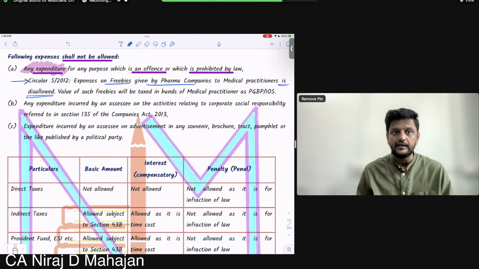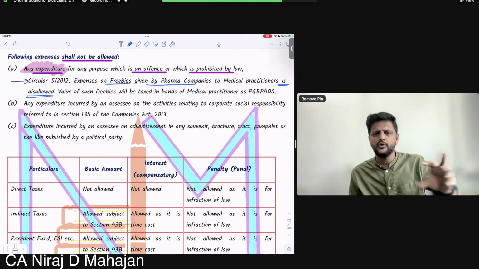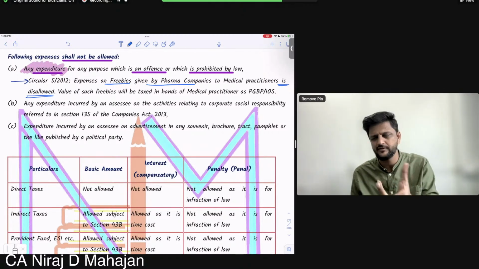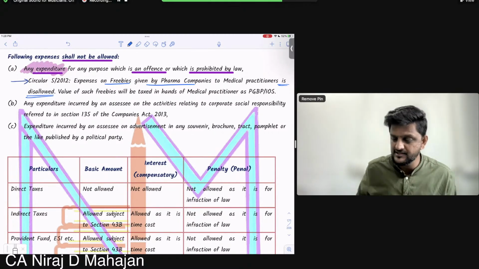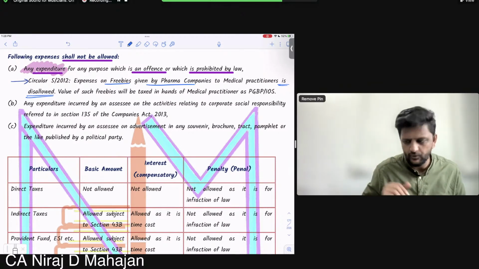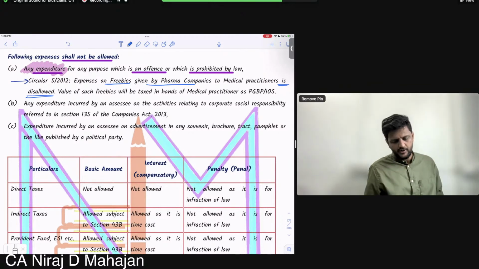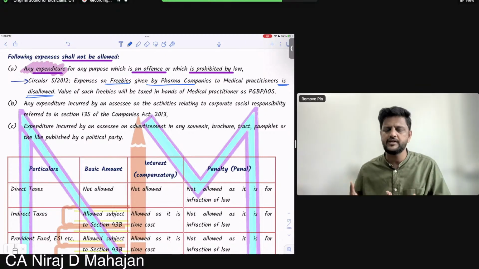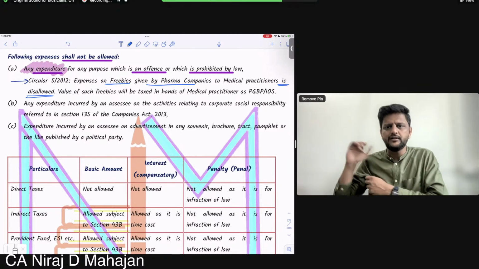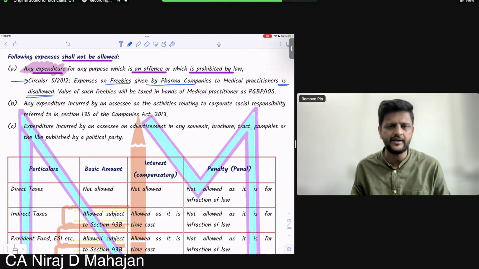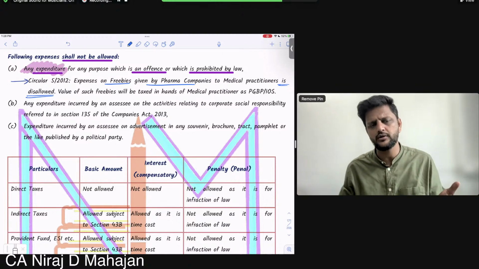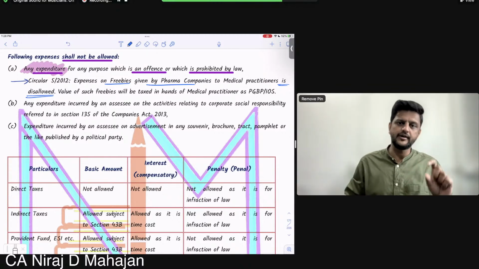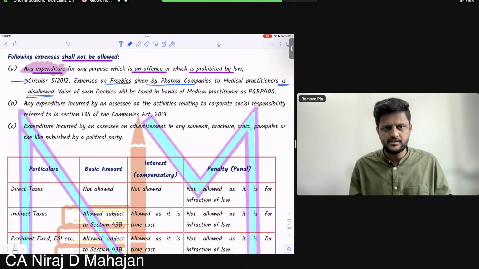But the board of medicine, just like we have ICAI, you have your council for medicines in India, whatever that is. They do not allow the doctors to take any kind of freebies or perquisites or benefits from pharma companies, because that affects their neutrality. That affects their judgment. Are they neutral in that case? Obviously not. They will recommend only branded medicines where they could have recommended generic medicines also. I hope you're understanding this.